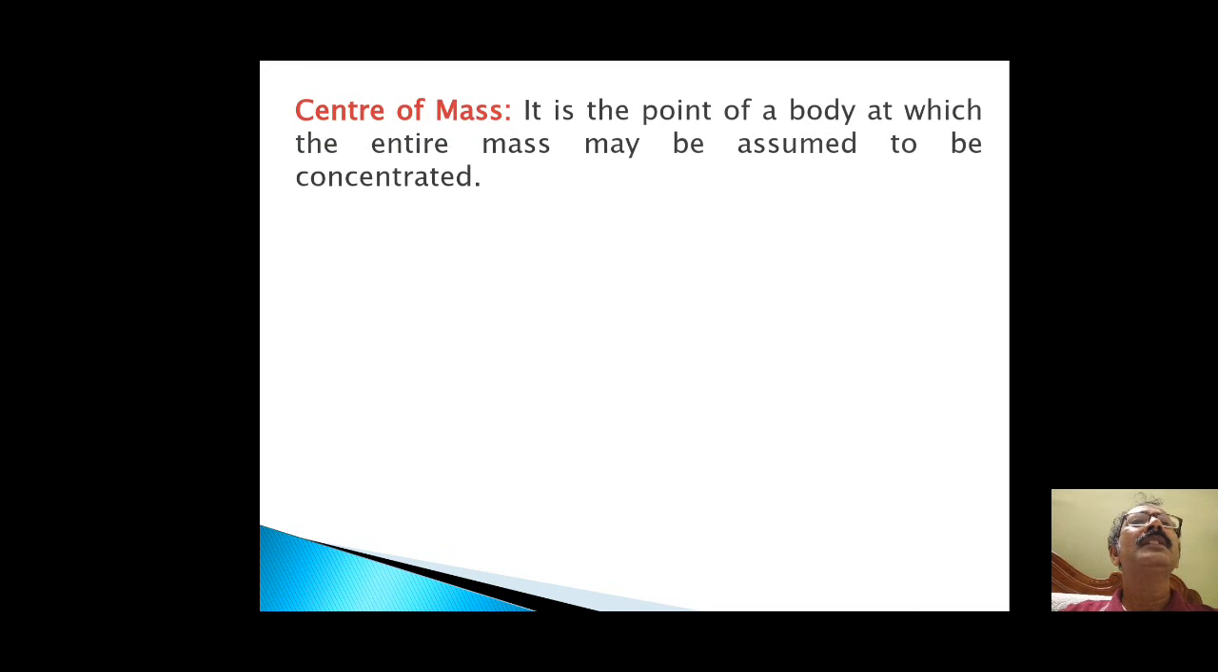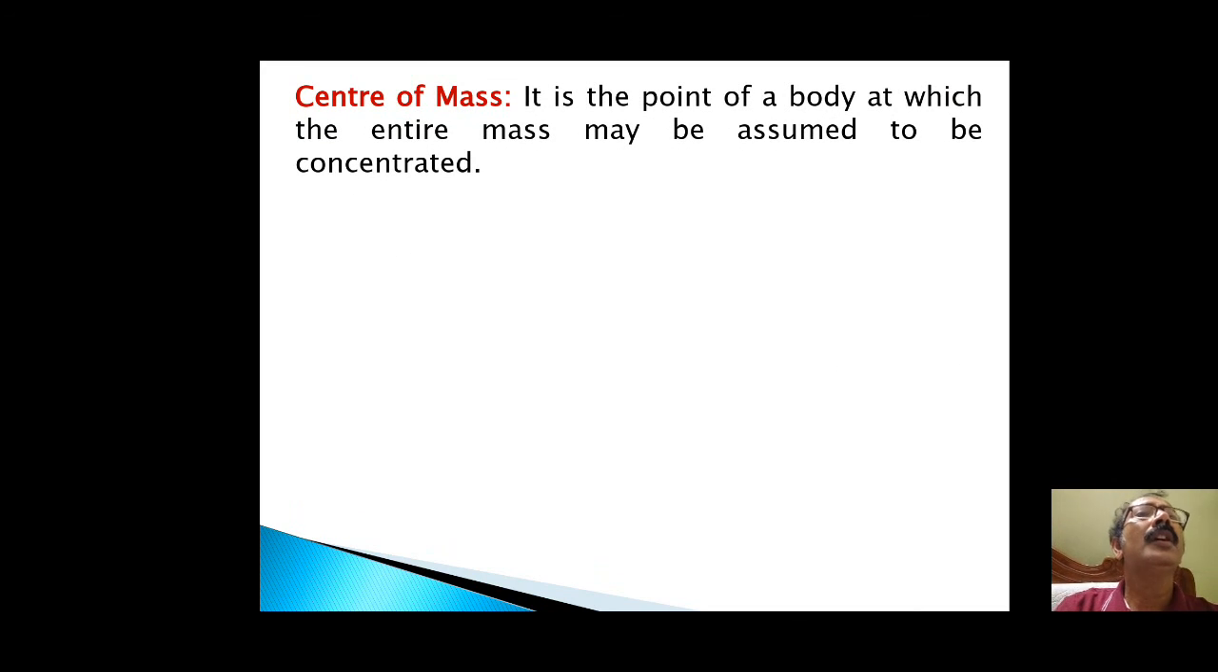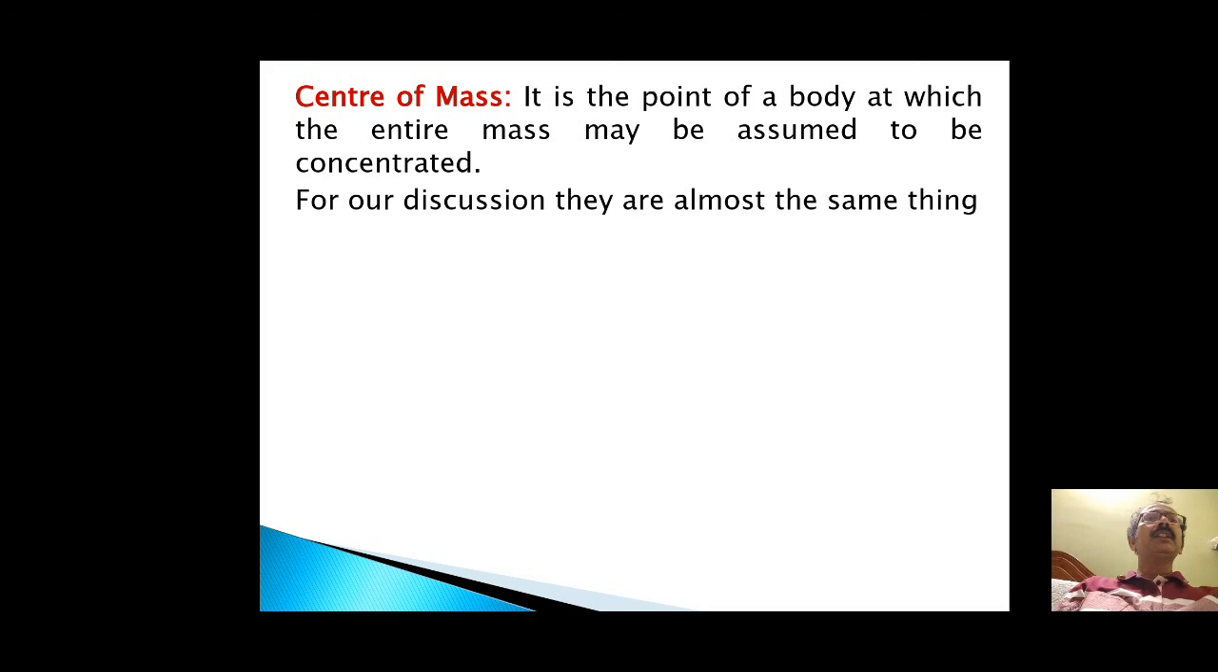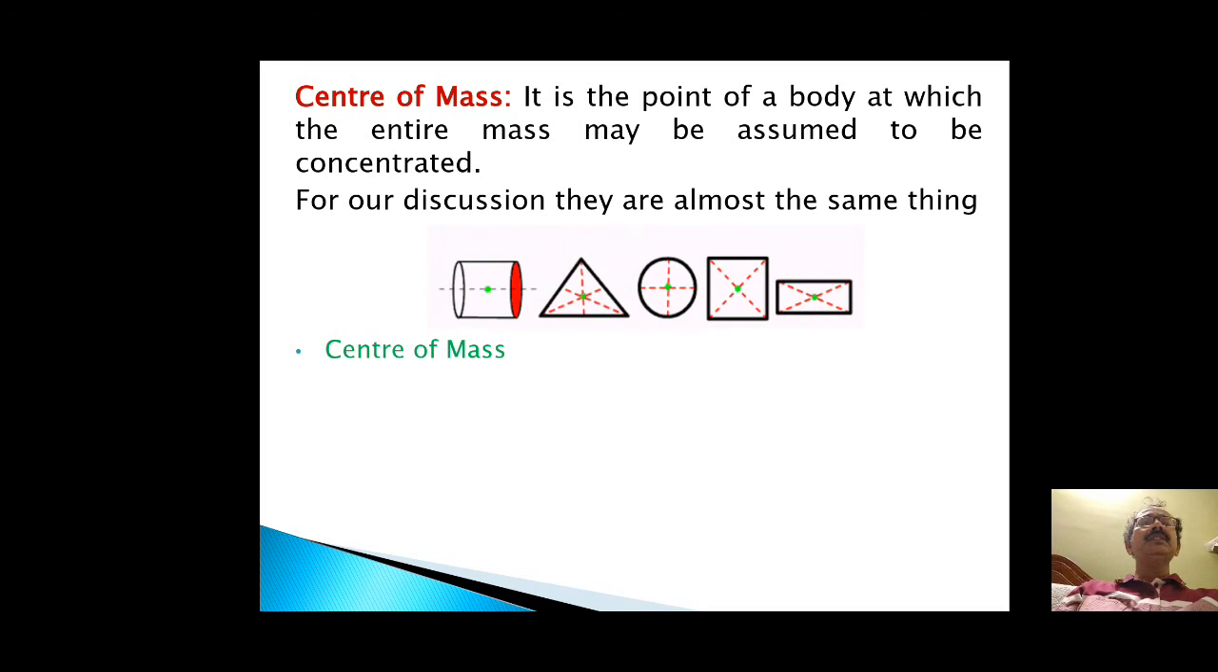Now, what is center of mass? It is the point of a body at which the entire mass may be assumed to be concentrated. For our discussion, they are almost the same thing. If you see this diagram, the total mass is concentrated at a particular point.